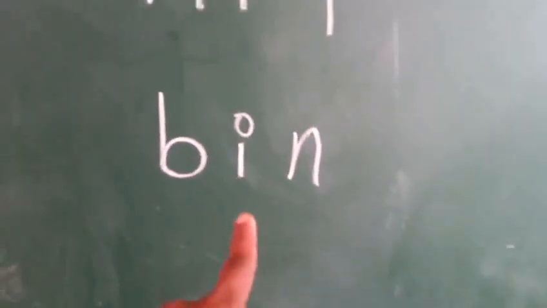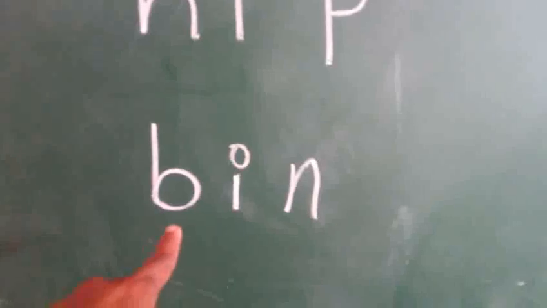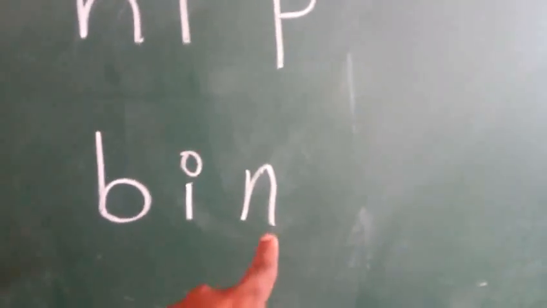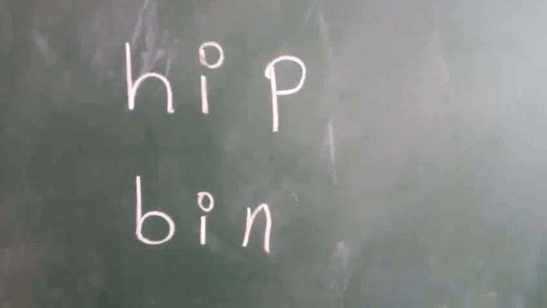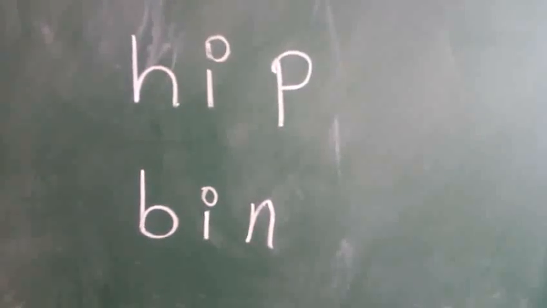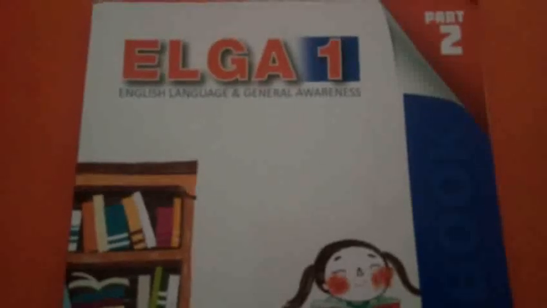See this, this word is also made up of 3 sounds: beginning sound, middle sound, and end sound. B is the beginning sound. E is the middle sound. Then N is the end sound. In, bin. So, are you clear, my dear children, about this 3-letter word? Yes, it has a beginning, middle, and end sound, right? Do you understand, my dear children?